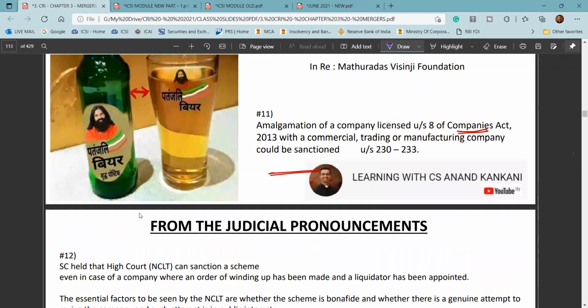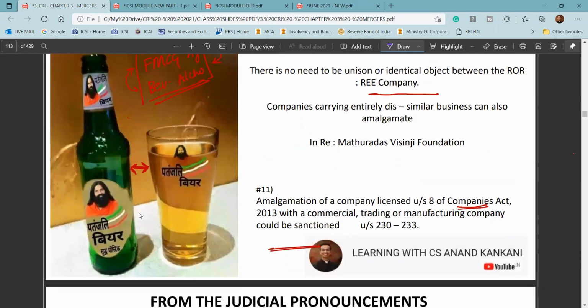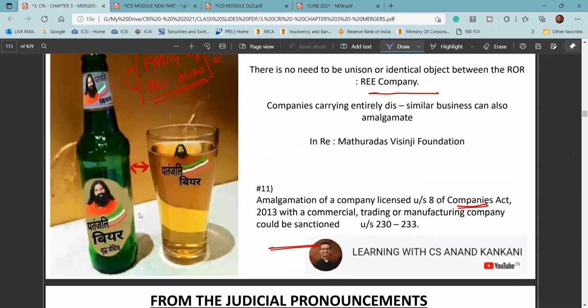What will happen to the profits of a Section 8 company once it merges with a non-Section 8 company? The profits of that Section 8 company would be transferred to some other Section 8 company which is in the same business. Just read the Companies Act. What happens when the license of a Section 8 company is revoked?